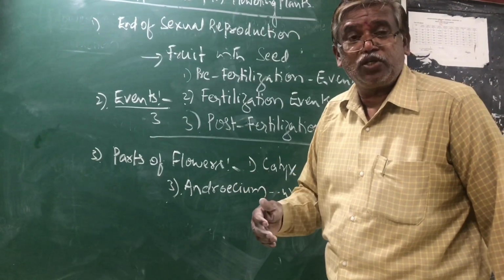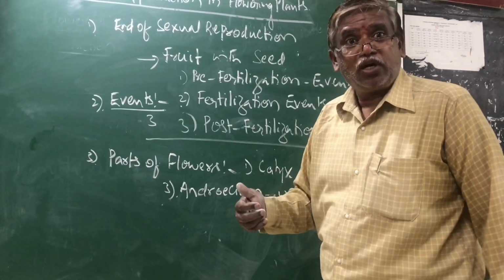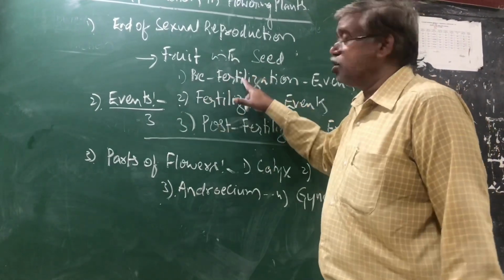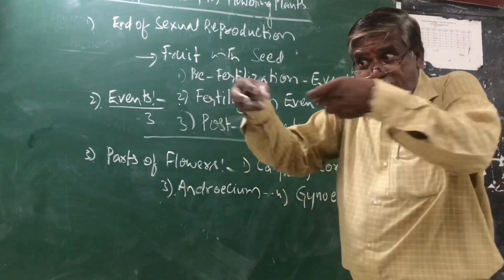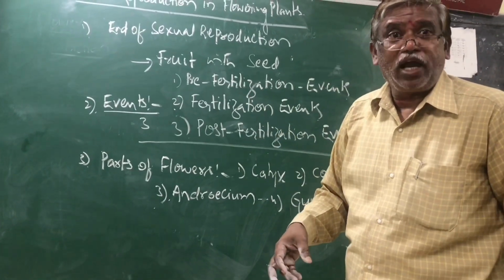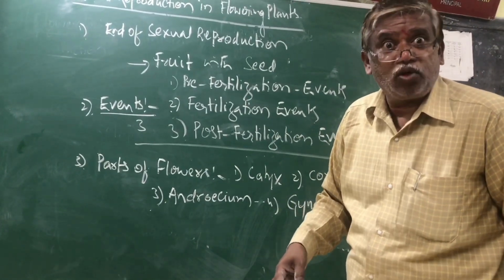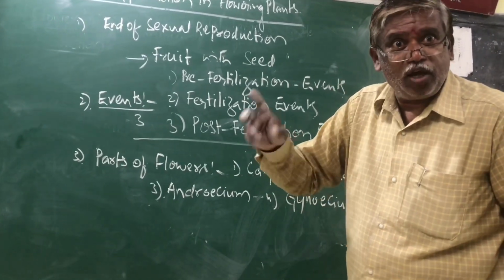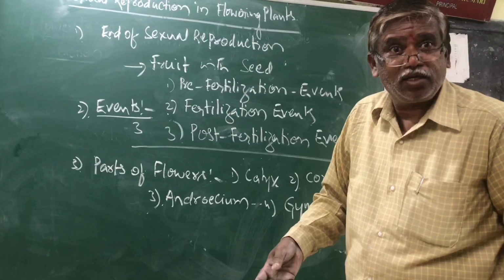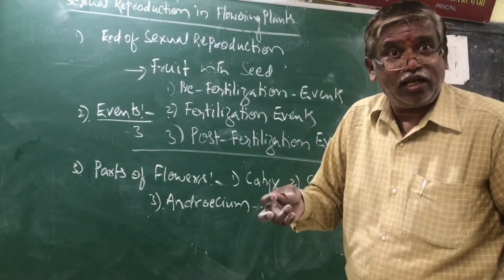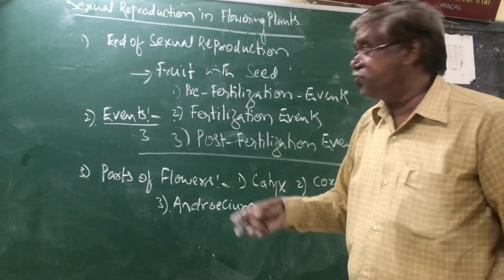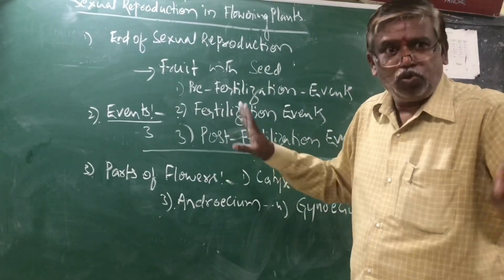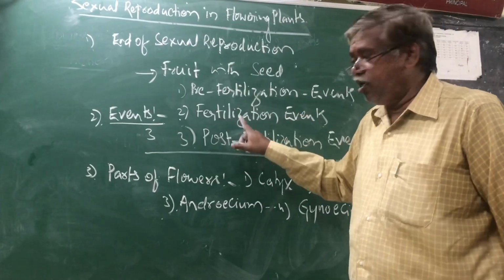The process of formation of male gamete sperm is called spermatogenesis. The process of egg formation. This belongs to pre-fertilization. Fertilization, the union of male and female gametes to form a diploid zygote. This belongs to fertilization. After fertilization, the embryo undergoes embryonic development and forms radicle and plumule. This belongs to post-fertilization. We can discuss details later, but keep in mind these three events.